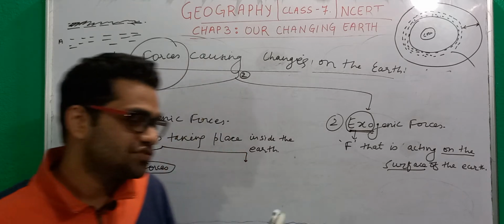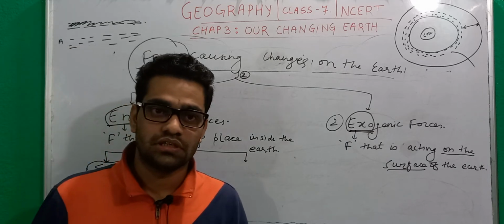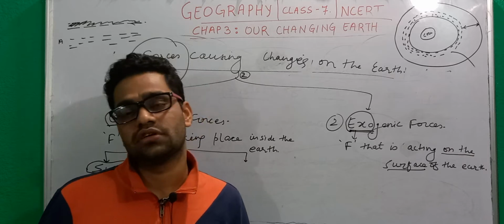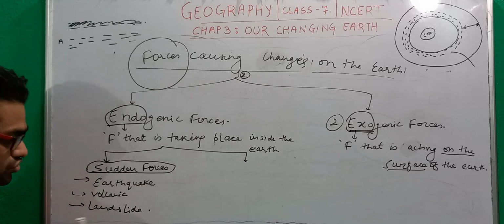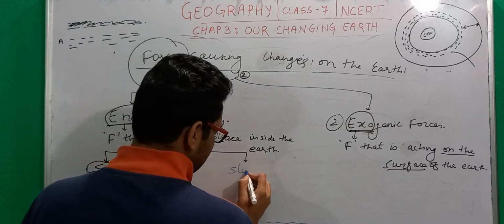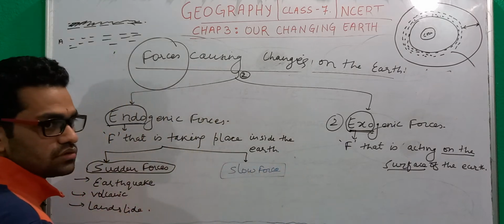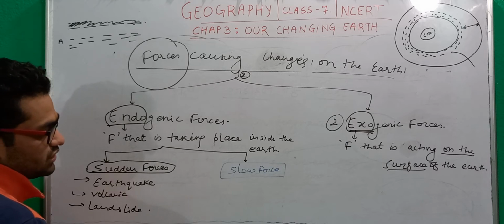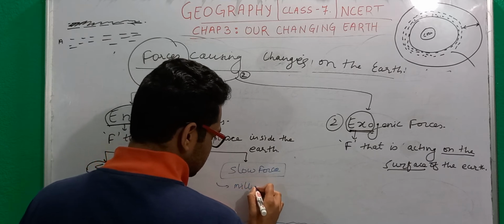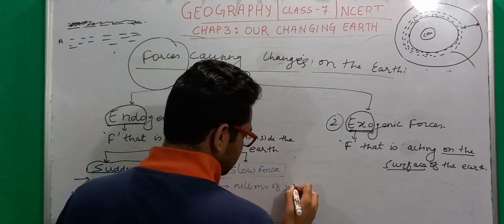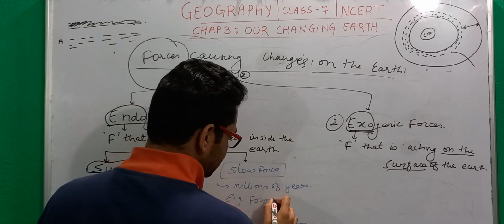And the Himalayas is something which is still in the process of formation. The formation of the Himalaya is still not completed. That is why we call it a slow force. It occurs for millions of years, right? For example, the formation of the Himalayas is the best example we have.